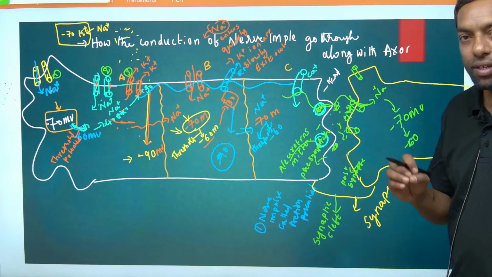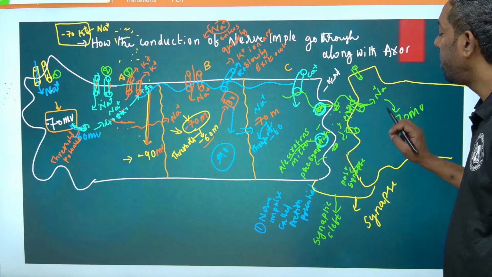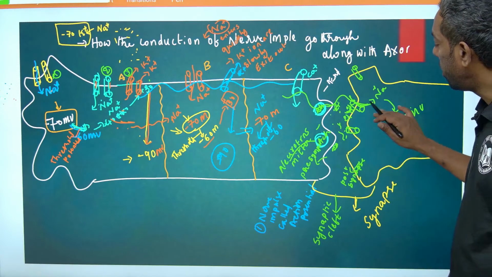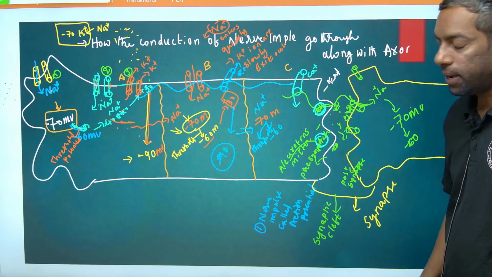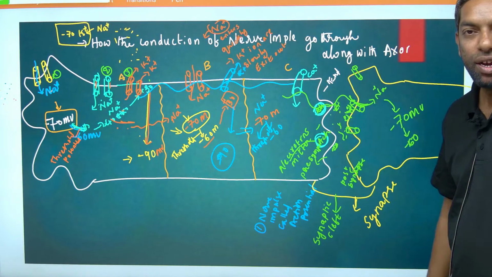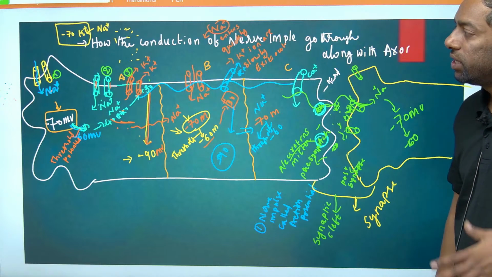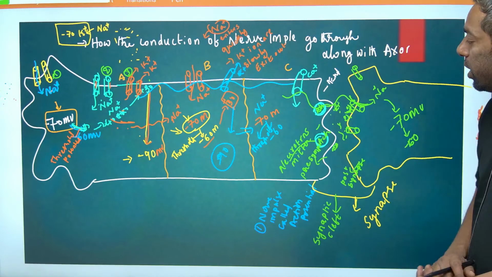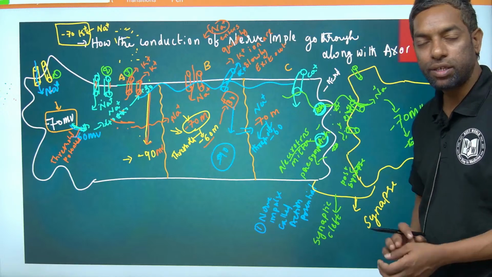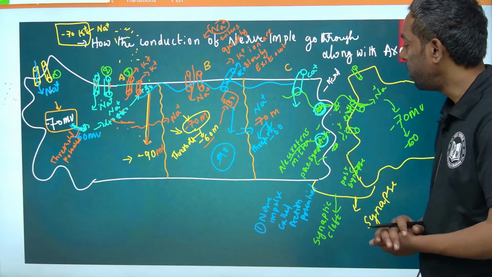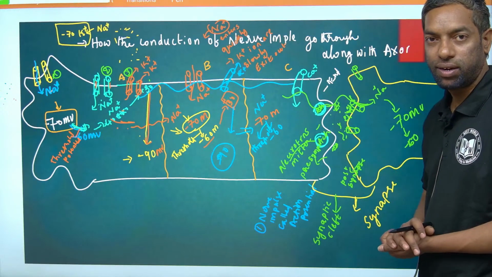Through this channel, sodium ions enter into the next segment of this neuron. First, initially, the mechanical gated channel at the end of the axon, then the ligand gated channel opens here in the next neuron.